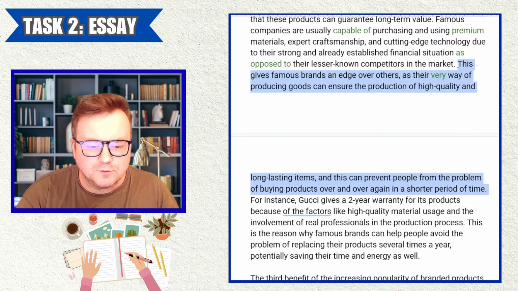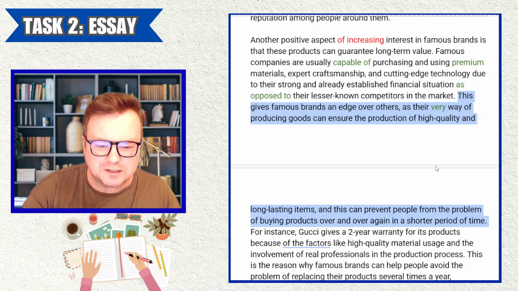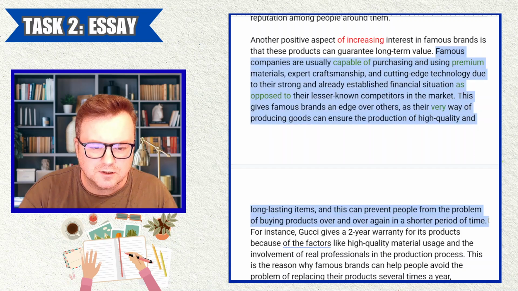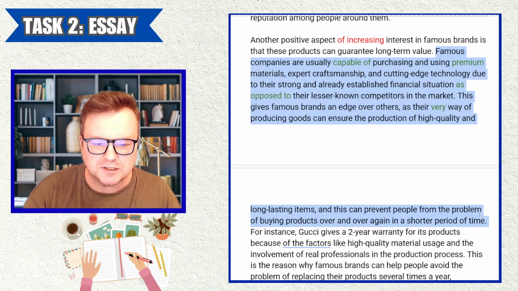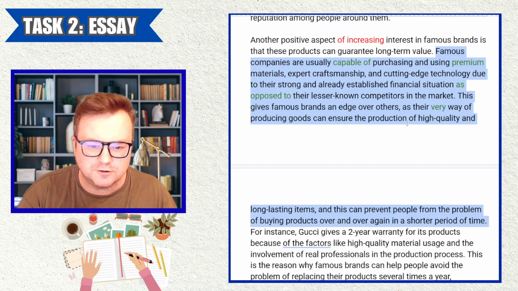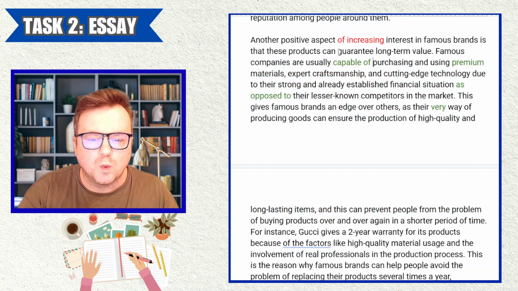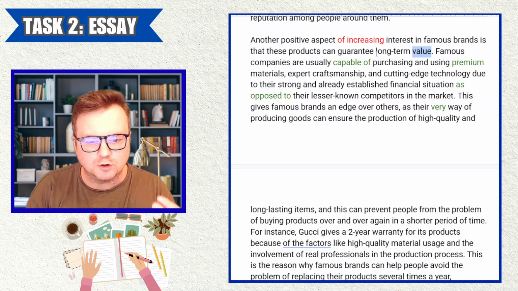So again, the language is amazing. The language is certainly at band 9 level. I just think you've spent all of this to say that high or top elite companies use good materials, good technology, they have high quality products, right? All of this is saying premium companies have high quality products. What about this guaranteeing long-term value? And what do you mean by value here? Do you mean maybe longevity, like how long the product will last?